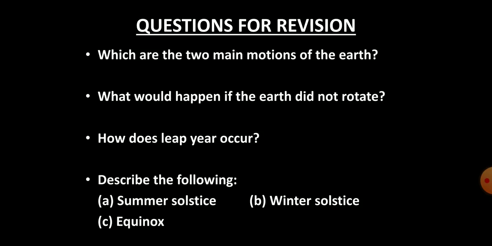Question 1. Which are the two main motions of the earth? Question 2. What would happen if the earth did not rotate? Question 3. How does a leap year occur? Fourth question. Describe the following. A. Summer solstice. B. Winter solstice. C. Equinox. That's all for the chapter.